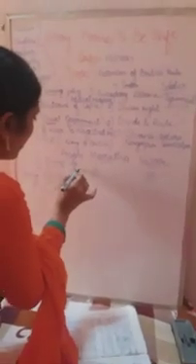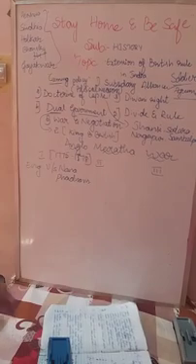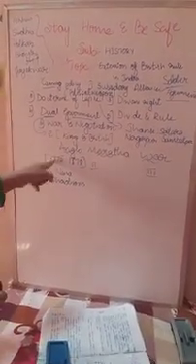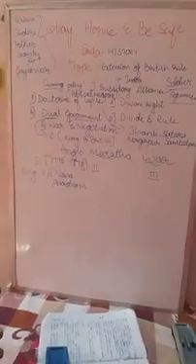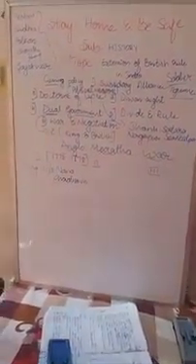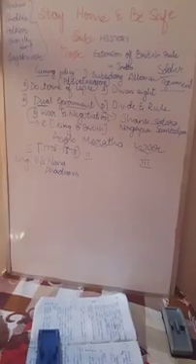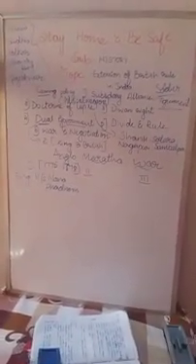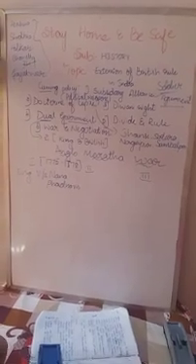We have to get to know who was Nana Fadnavis. Keep in mind, this first Anglo-Maratha war took place in the year 1775 to 1778, sorry. It took place over 3 years, between 1775 and 1778, between the English and Nana Fadnavis. So who was Nana Fadnavis actually? I already told you, Maratha rulers are called the Peshwa, right?